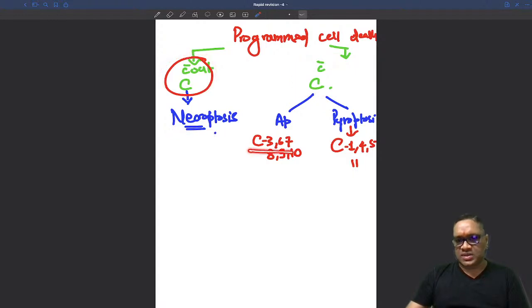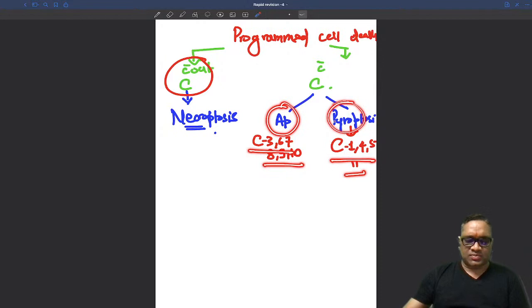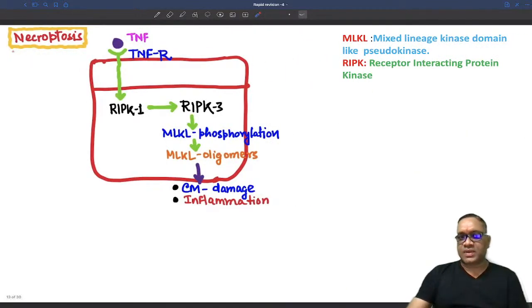With caspase 3, 6, 7, 8, 9 it is apoptosis, and with 1, 4, 5, 11 it is pyroptosis, right? Now in necroptosis, as we can see, there is no caspase involved. Tumor necrosis factor is going to combine with its receptor like this. This combination of the tumor necrosis factor and receptor will recruit receptor interacting protein kinase 1, right? And then they are going to recruit receptor interacting protein kinase 3. So RIPK1 and then recruitment of RIPK3.